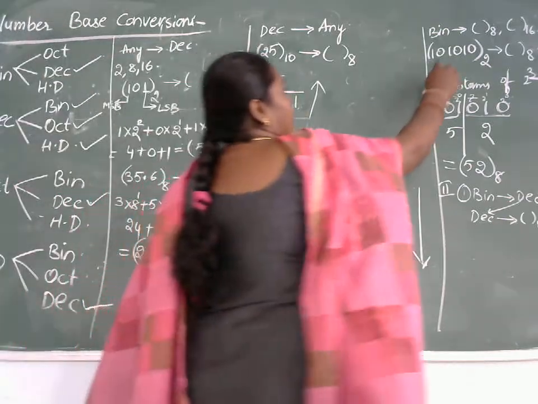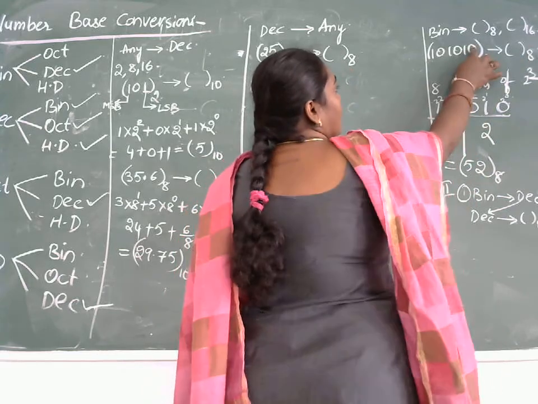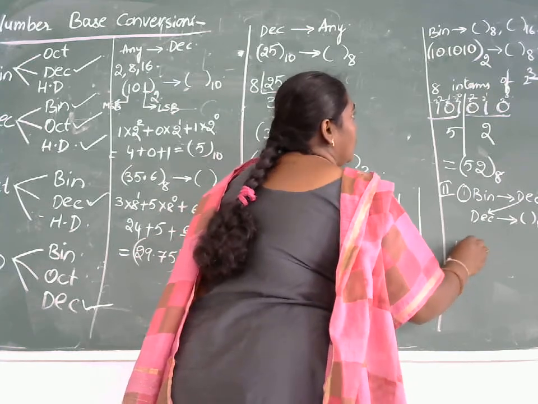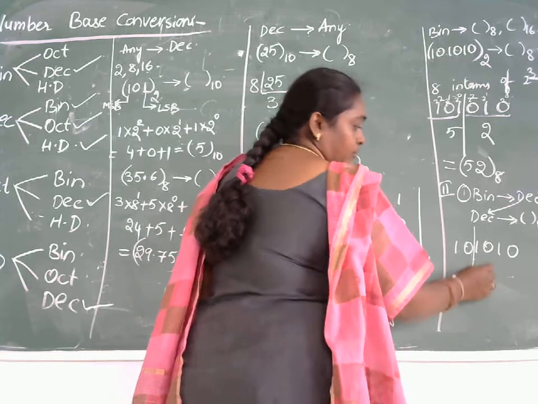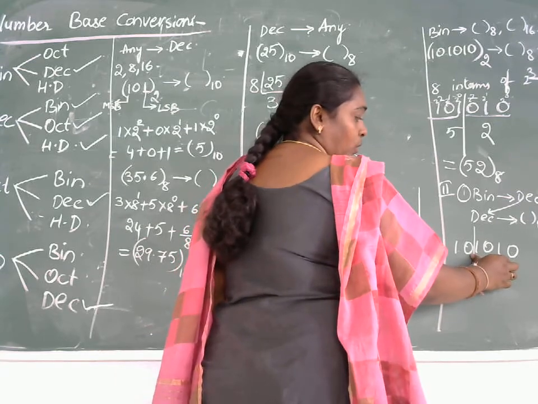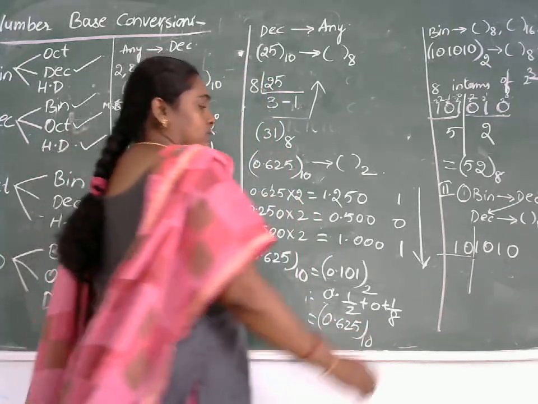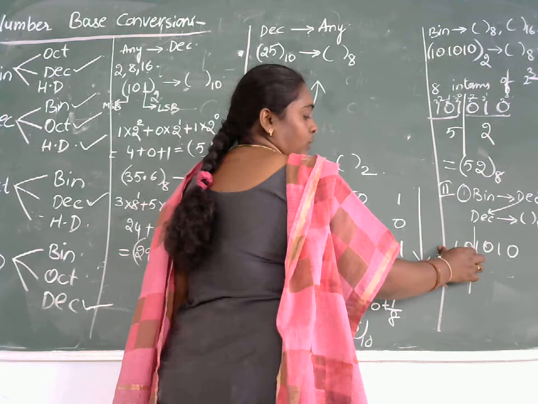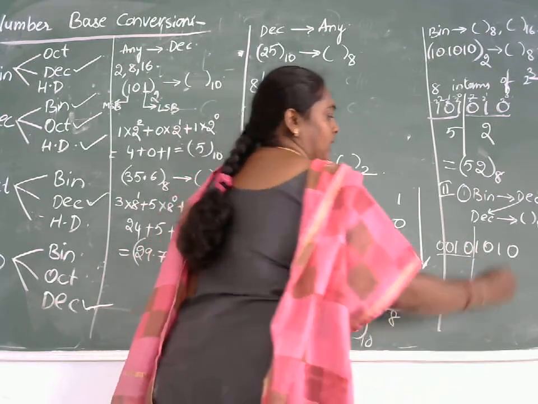So in the same example, if I want to convert into hexadecimal, instead of partitioning into 3 bits, now I am going to partition into 4 bits. Here if I am partitioning into 4, for the first part I will be getting 4 digits. For the second part I will be getting only 2 digits. So whenever you are not getting an equivalent of 4 digits, just append 2 more zeros on the MSB side.